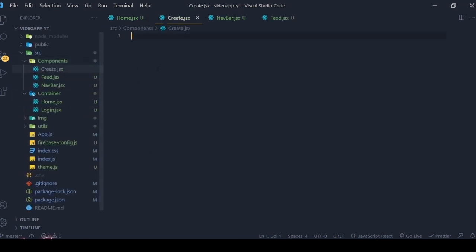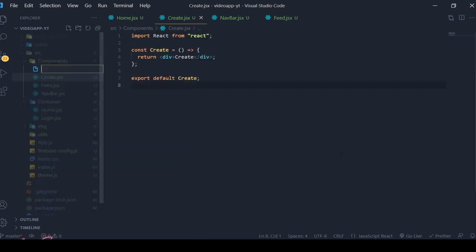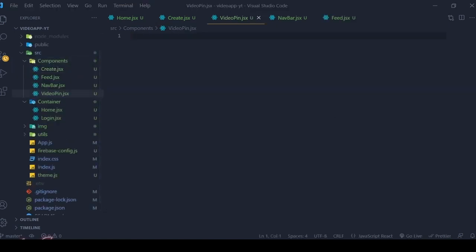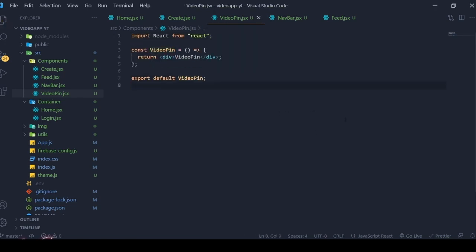Then we need create.jsx, which is going to help the user upload their video and all those things. Then we are going to have the video pin.jsx, rafce, save the changes.